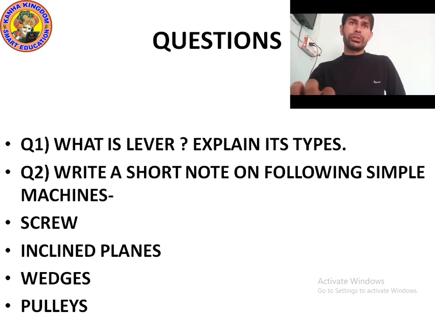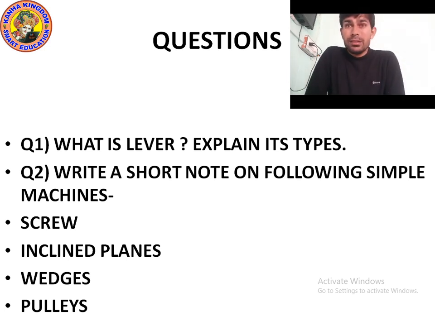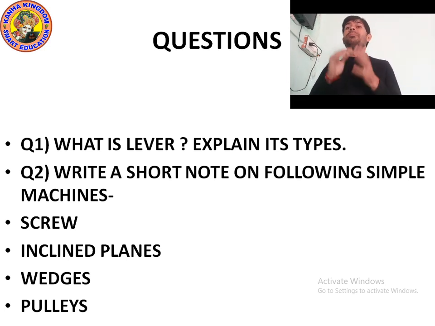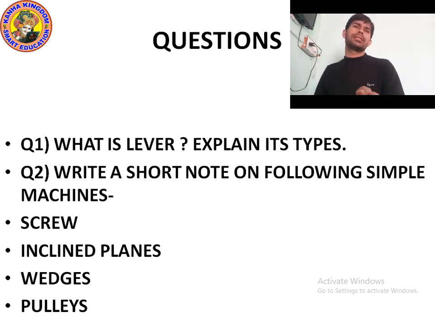Okay, it's question number 1. What is lever? Explain its types. Lever is actually a system consisting of a bar pivoting on a fulcrum to lift a load. The amount of effort required is related to the position of the pivot and the length of the bar. And there are 3 types of lever: first class lever, second class lever, third class lever. What is first class lever?